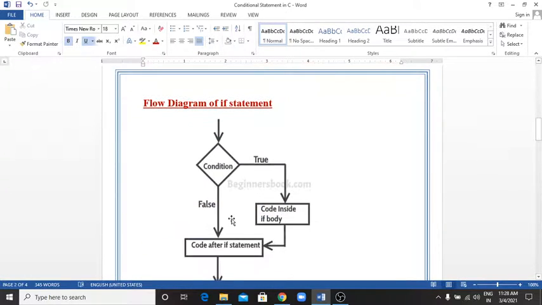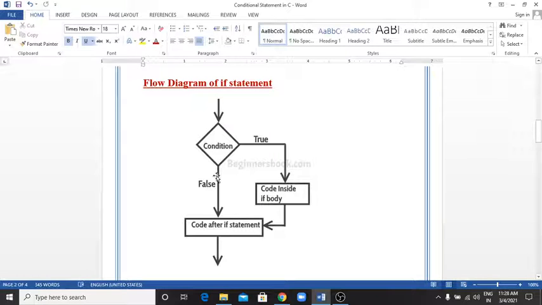Now this is the flow diagram of the if statement. This diamond box is the condition box in the flow chart.